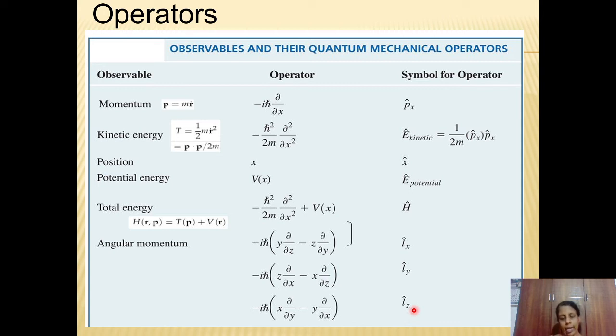The total angular momentum will be the sum of these three, represented as capital L cap. So these are the common operators that we use in quantum mechanics. For every classical mechanical observable variable, there will be an operator in quantum mechanics.